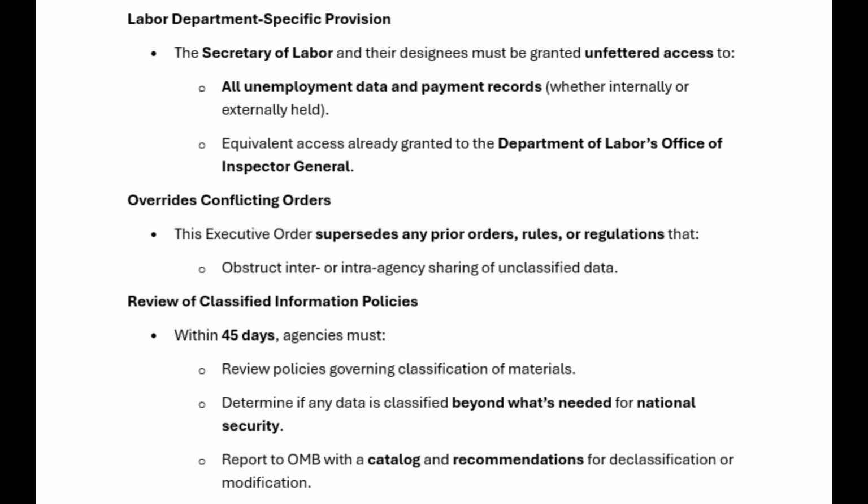Overrides conflicting orders. This executive order supersedes any prior orders, rules, or regulations that obstruct inter- or intra-agency sharing of unclassified data. Review of classified information policies. Within 45 days, agencies must review policies governing classification of materials. Determine if any data is classified beyond what's needed for national security. Report to OMB with a catalog and recommendations for declassification or modification.